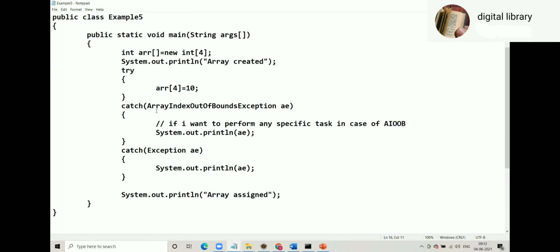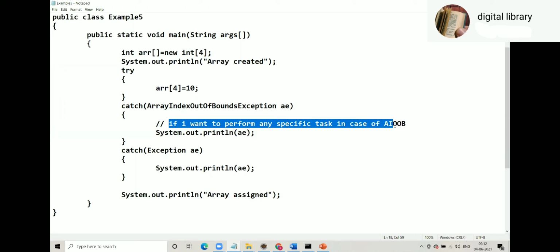Reason: if I want to perform a specific task in case of ArrayIndexOutOfBoundException. For all other exceptions, I do not have any specific requirement, a common statement, just print stack trace. So in that case, I will go for a special catch block.